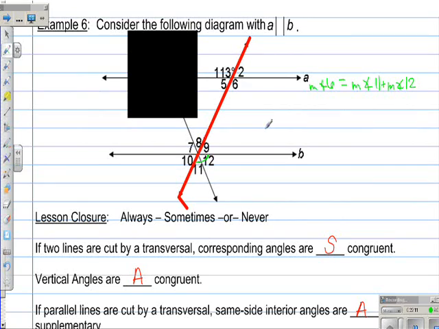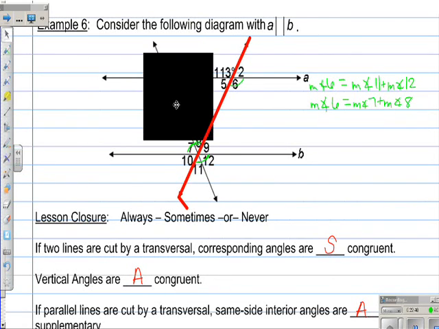Okay? Angle 6 would also be equal to angle 7 plus angle 8 because those would be alternate interior angles. Okay? Those are alternate interior angles, and you can see 7 and 8 and 11 and 12, those would be vertical angles. You may always use highlighters to denote your transversal if that is easier.